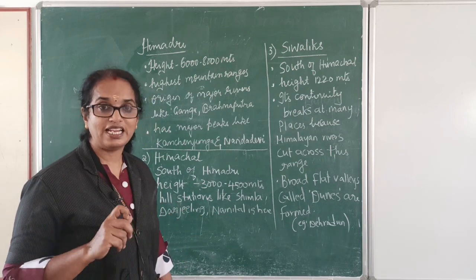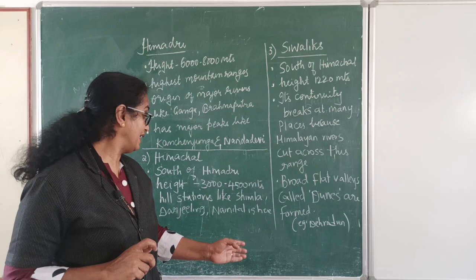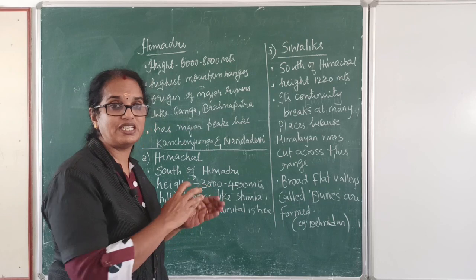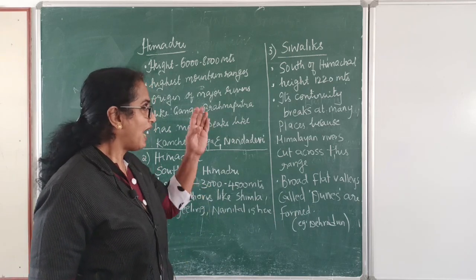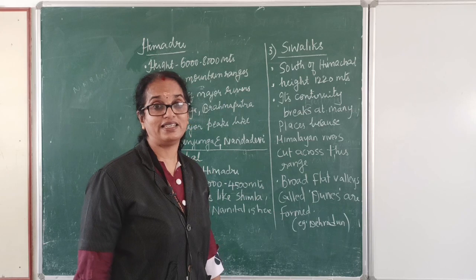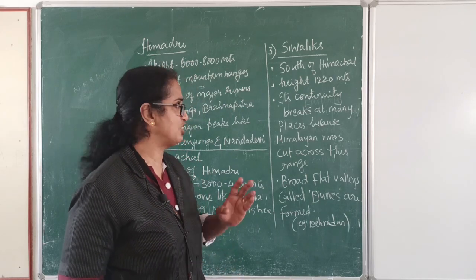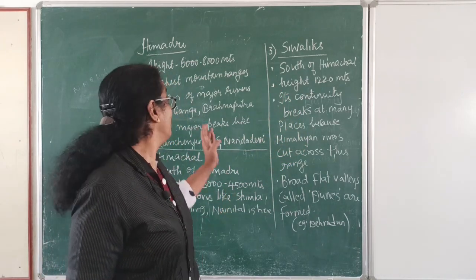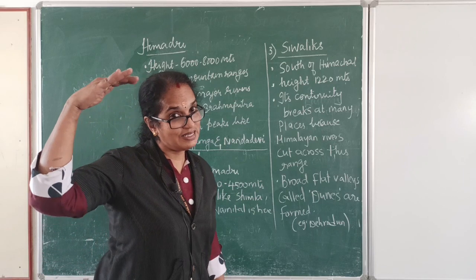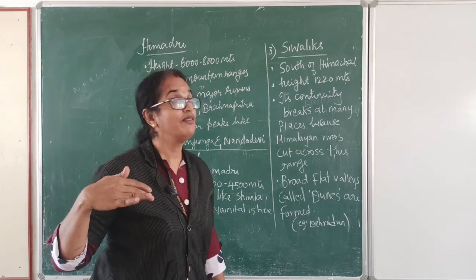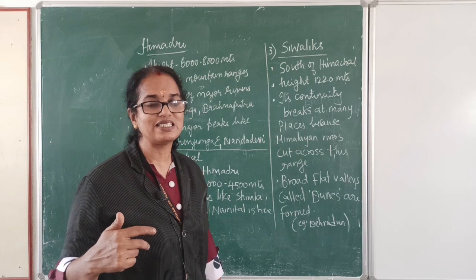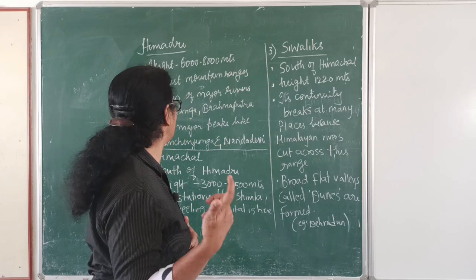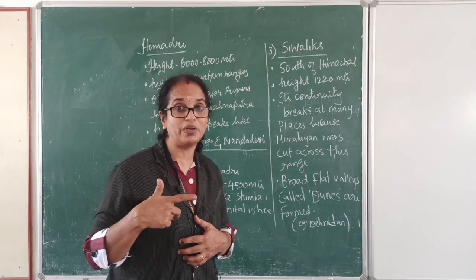Hill stations like Shimla, Darjeeling, Nainital, Mussoorie, all these resorts or hill stations are situated over here. And the third one is Shivalik. Where is this Shivalik situated? Shivalik is situated to the south of Himadri. Himadri is the first. Height is almost 6,000 to 8,000 meters high. Here you can find it, it is here in Himadri. The origin of major rivers as well as major peaks are over here.